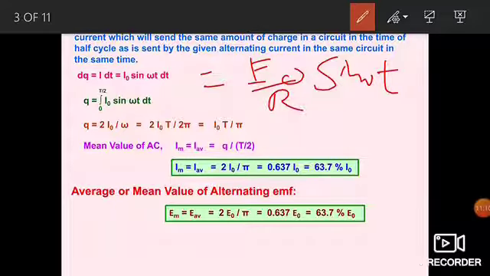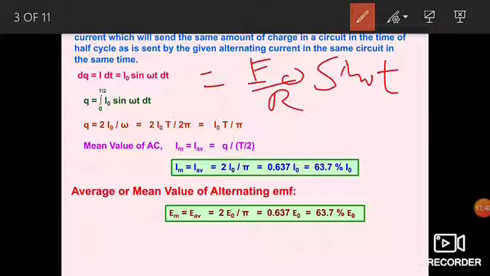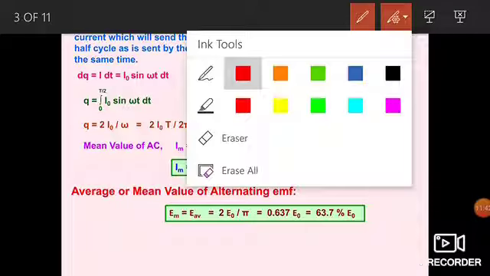After integration of this term and after putting the upper limit minus the lower limit, you get the result like this. It is in front of you: the average or mean value of EMF will be 2 E naught by pi, or we can write 0.637 of E naught, or 63.7% of E naught.